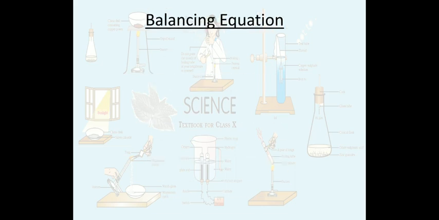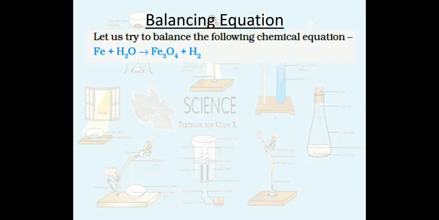Now let's see how we can balance a chemical equation. Let's try to balance the following chemical equation, that is Fe plus H2O gives Fe3O4 plus H2. There are certain steps which you have to follow while balancing a chemical equation, and these steps are given here in this slide, and after that we will discuss all the steps one by one, right?